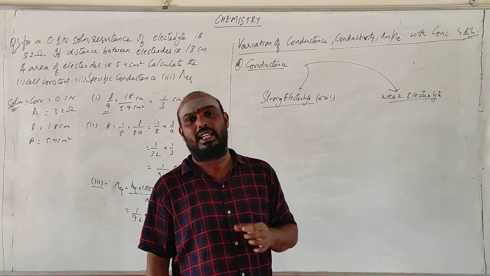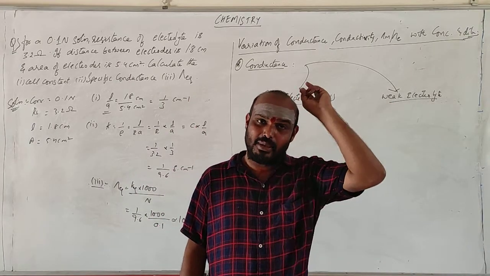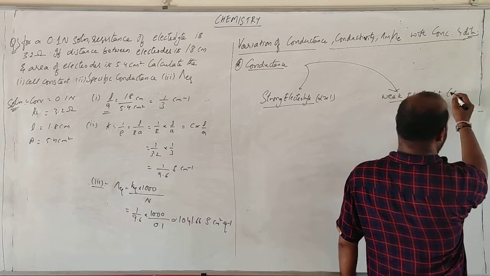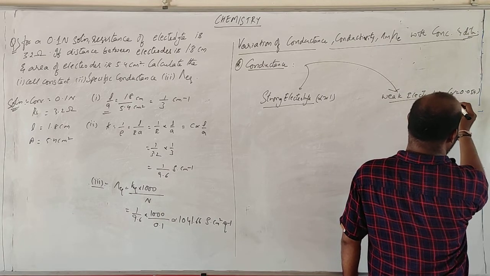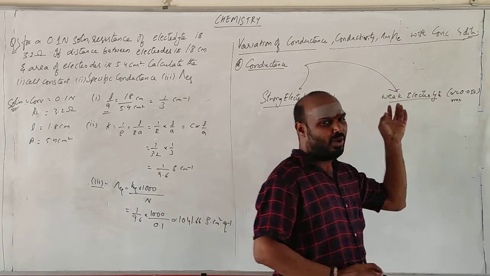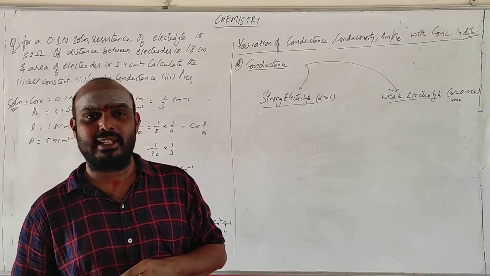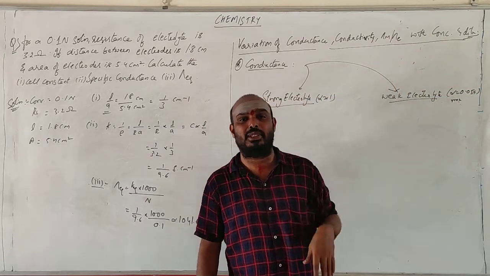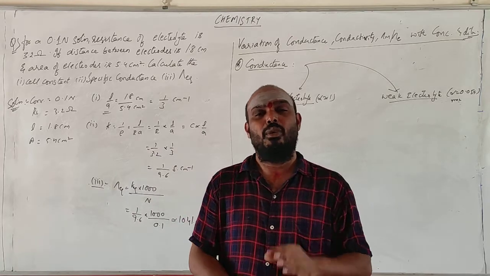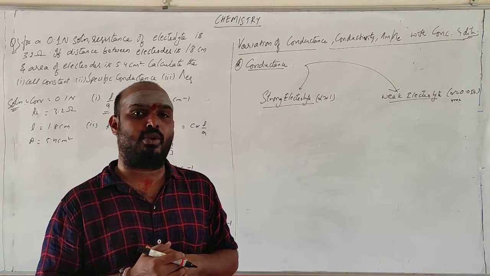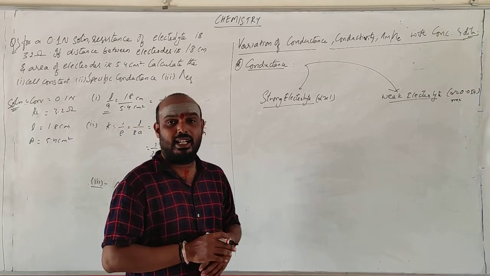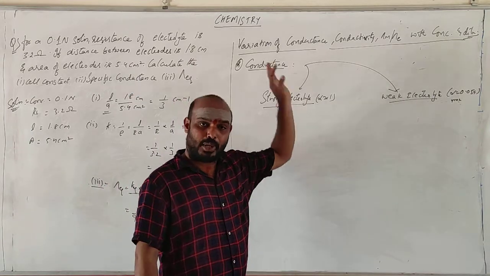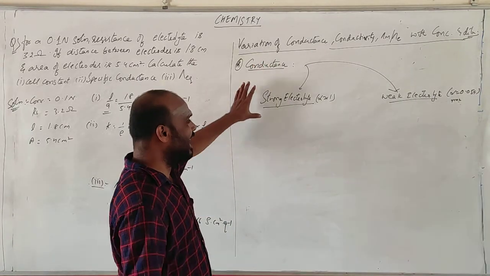What is meant by weak electrolyte? Electrolyte which dissociates maximum to how much percentage? 0.05%. This is the maximum value for weak electrolyte, meaning no complete dissociation will happen there. Among 10,000 molecules, only 5 will be dissociated. If you take 10,000 molecules of acetic acid, only 5 molecules will dissociate as CH3COO minus plus H plus. But in a strong electrolyte, if you take 100 molecules, 100 will be dissociated; if you take 10,000, 10,000 will be dissociated. The maximum value of alpha approximately will be 1. So you will be getting the maximum number of ions here.